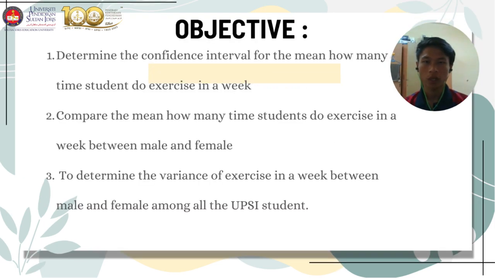Objektif. Kami ada 3 objektif. Objektif yang pertama ialah to determine the confidence interval for the mean how many times student do exercise in a week. Yang kedua ialah to compare the mean how many times student do exercise in a week between male and female. Dan yang terakhir ialah to determine if there are relation between gender and frequency of exercise in a week.